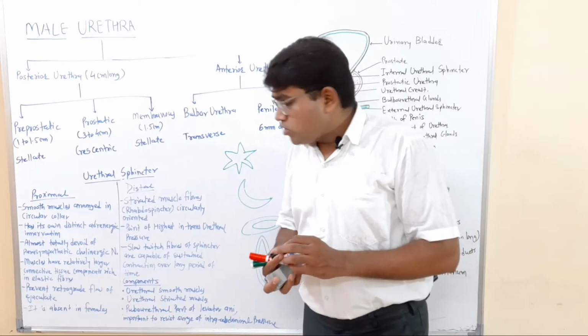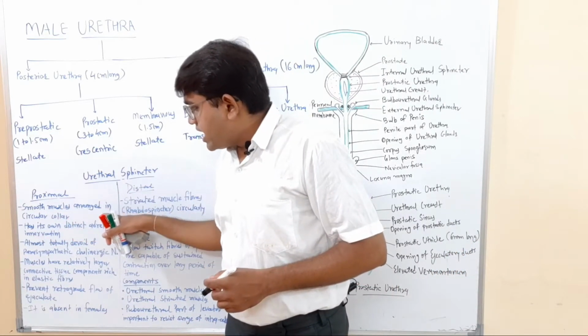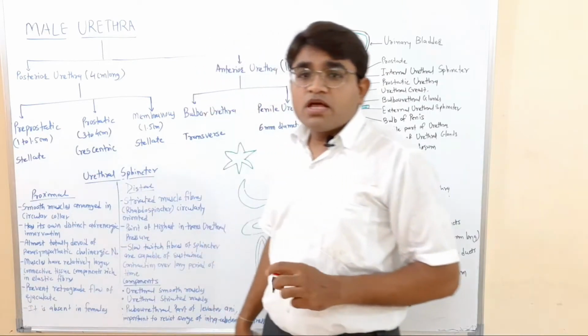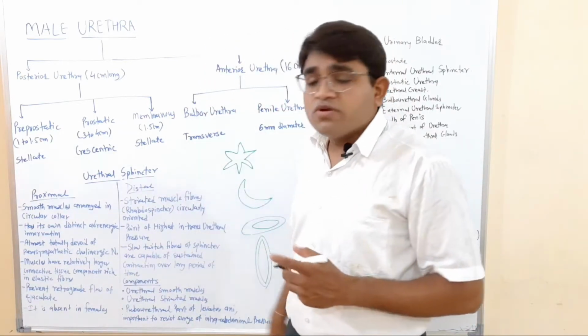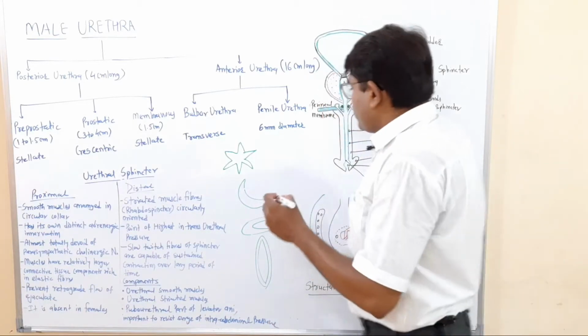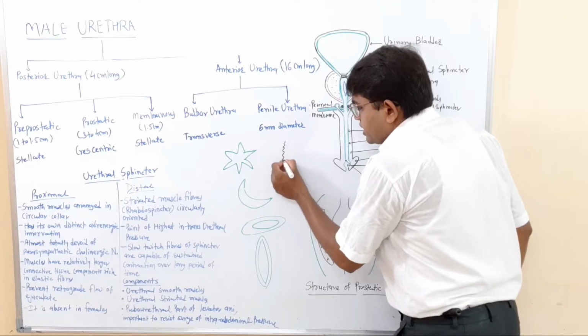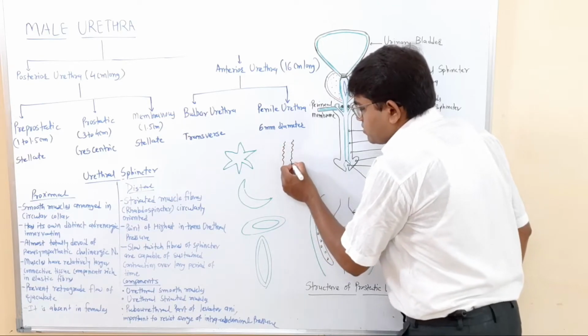The proximal urethral sphincter is smooth muscle arranged in a circular collar. It is formed by smooth muscle fibers. Actually when we see the urethra, the innermost layer is a mucous membrane.